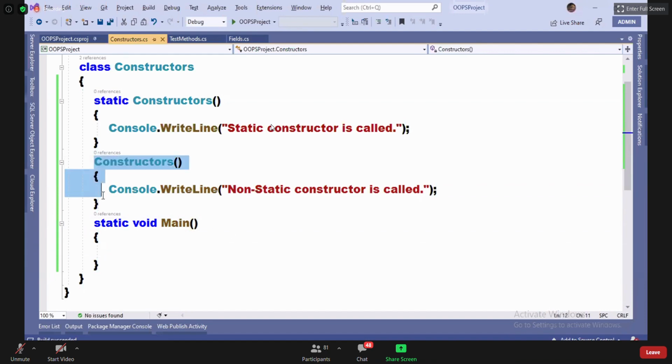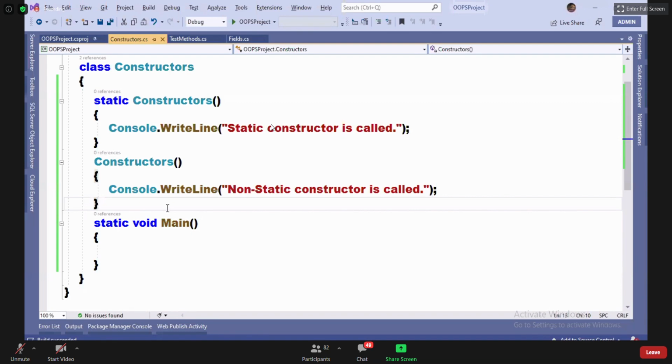But the non-static constructor is called only when you create an instance of the class, guys. Until and unless you create the instance, non-static constructors will not be called. But static constructors are called implicitly.